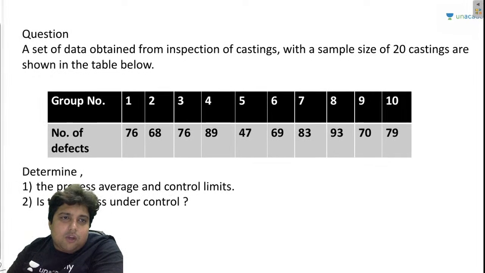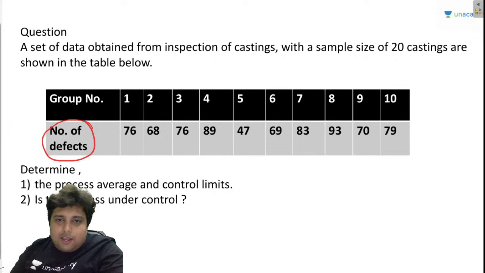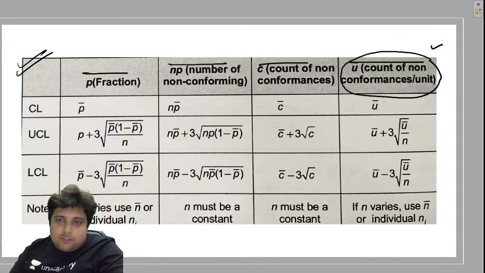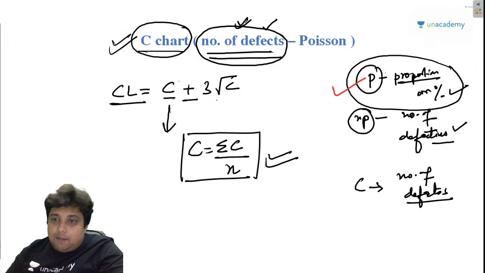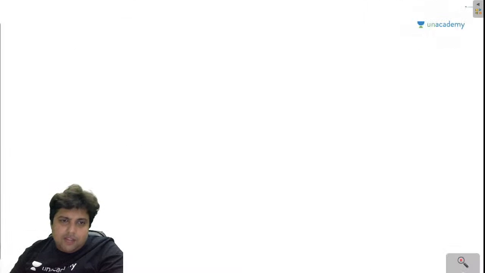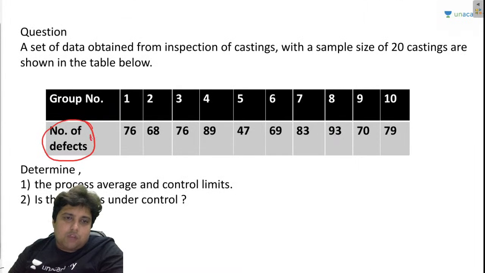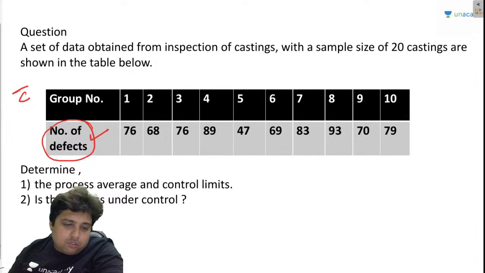In this question, they are talking about the number of defects. Remember, I have written this here very specifically: proportion of defectives P, number of defectives NP, but number of defects, when they talk about it, will be C. So here they are talking about number of defects, so we will be using the C bar chart. How to use the C bar chart?